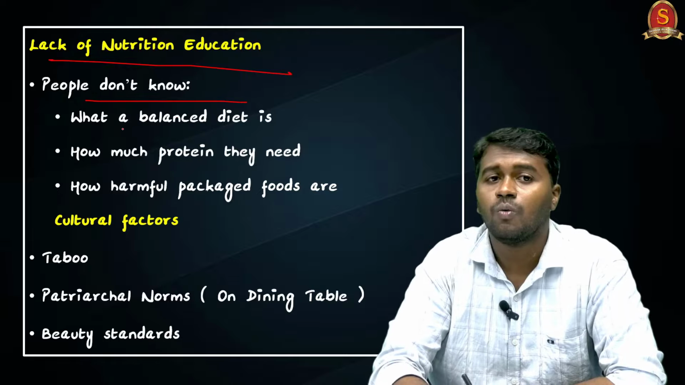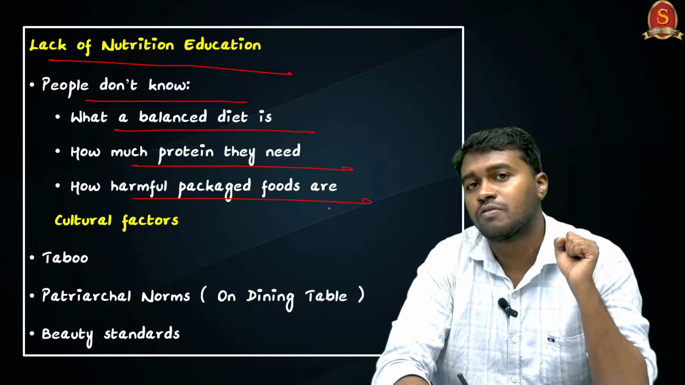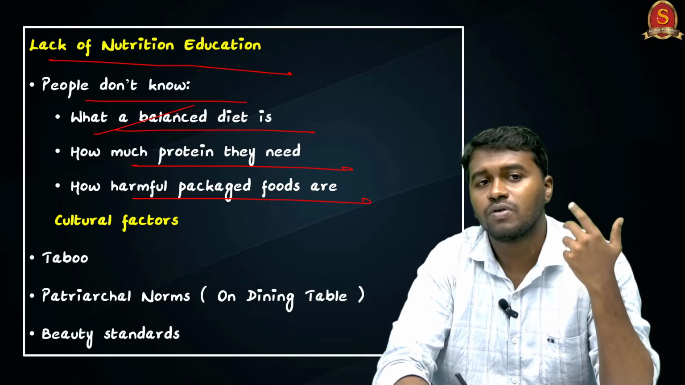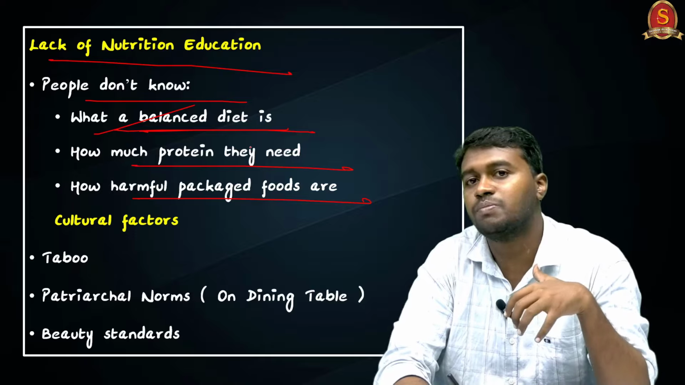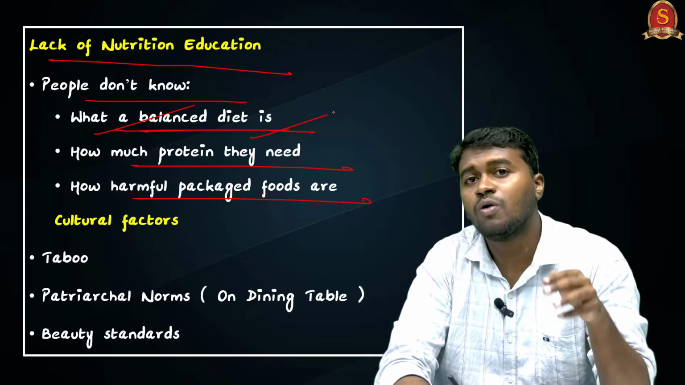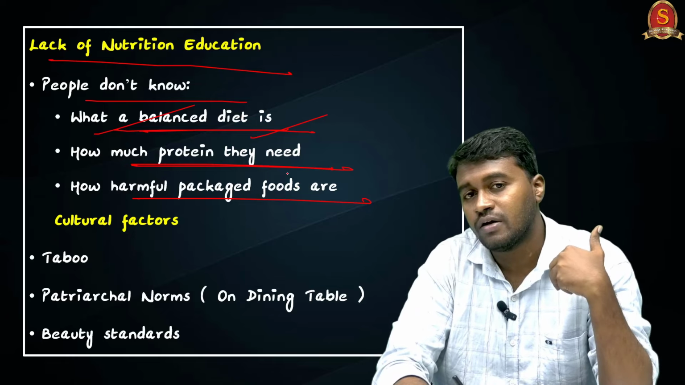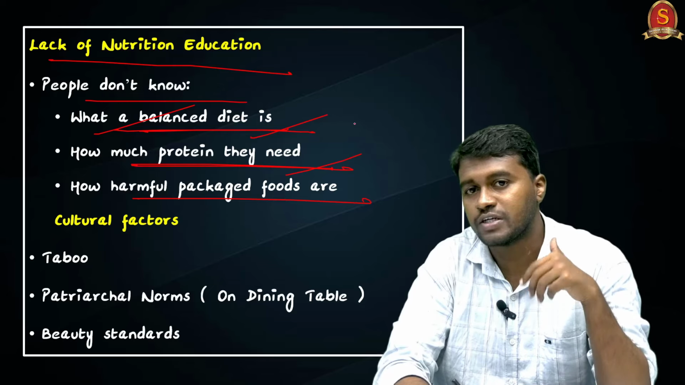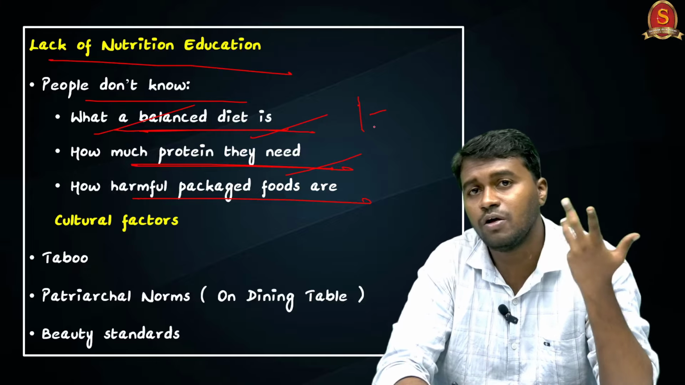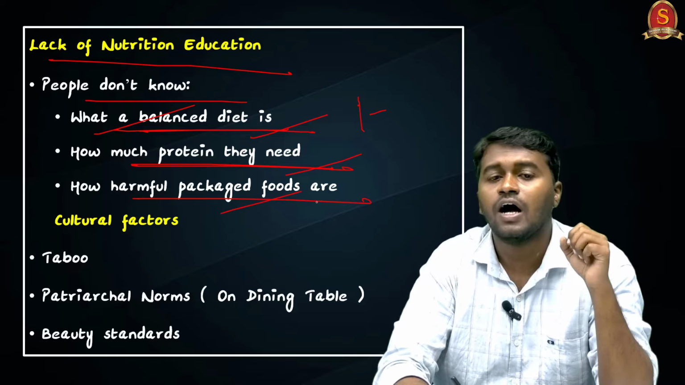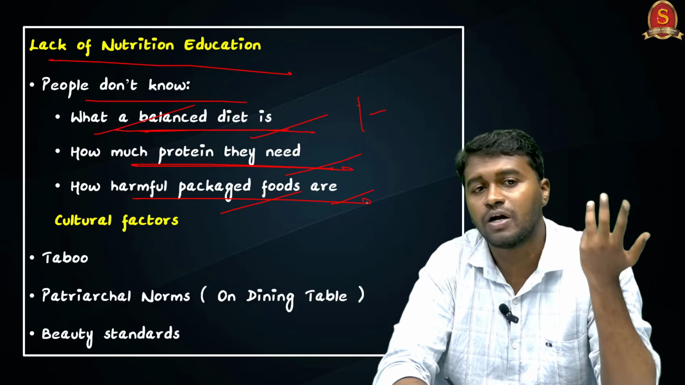People don't know what a balanced diet is, how much protein they need, and what the harmful impact of packed food is. Coming to the balanced diet, everyone knows that breakfast is important and we should not skip it. But the problem is we don't know what to eat in the breakfast. And the second is we know the importance of protein, but we don't know how much protein a person needs. For example, we know that for every 1 kg we need 1 gram of protein, but many of them are not taking it. And the third is the harmful impact of packed food, because of a lot of other lifestyle stress, people are depending on it.